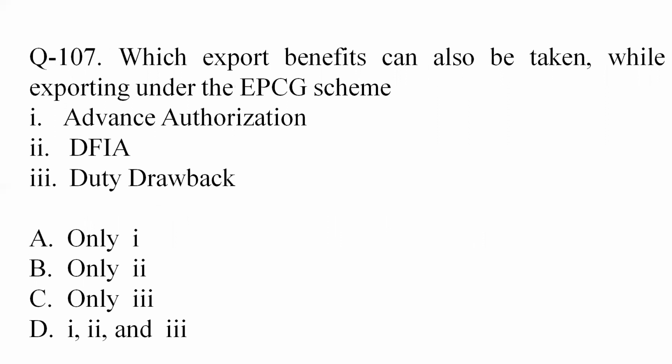Question 107. Which export benefits can also be taken while exporting under the EPCG scheme? First option, advance authorization. Second option, DFIA. Third option, duty drawback. So out of the options, export benefits can be taken on all the three schemes of advance authorization, DFIA, and duty drawback. So option 4 is the correct answer.